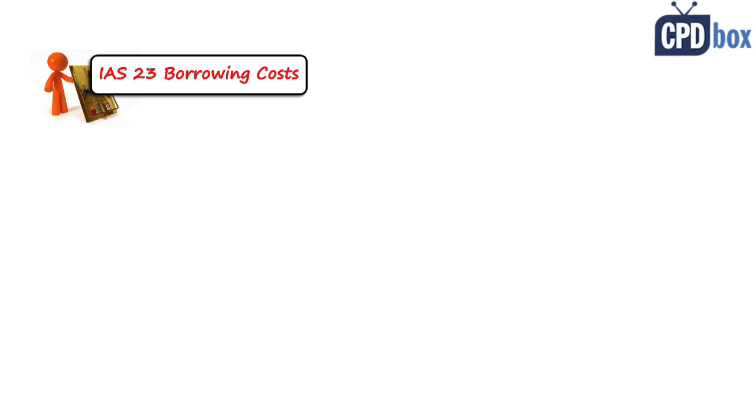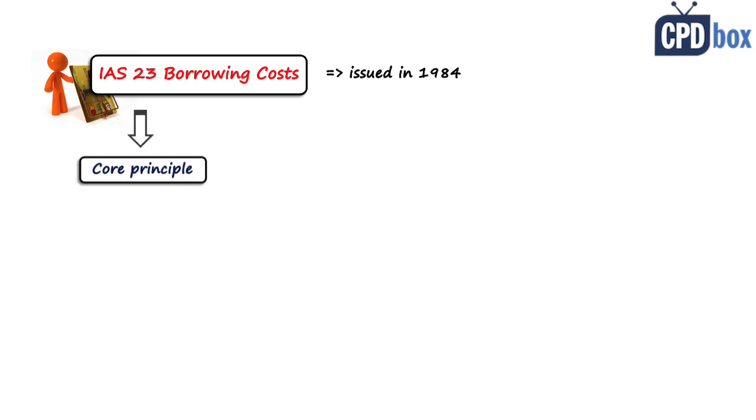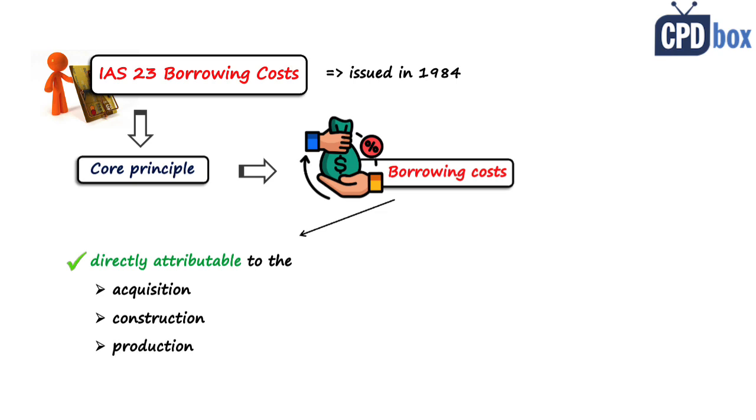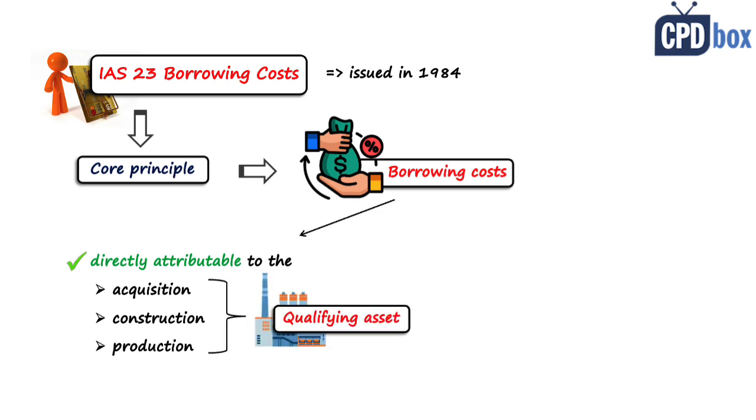IAS 23 is quite an old standard. It was issued in 1984 with many amendments later and a major overhaul too. Its core principle is to deal with the borrowing costs, those related to external financing. Borrowing costs directly attributable to the acquisition, construction, or production of the qualifying asset must form a part of the cost of that asset.